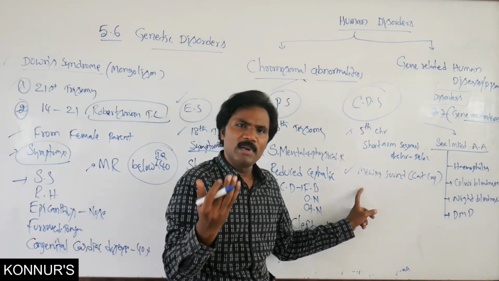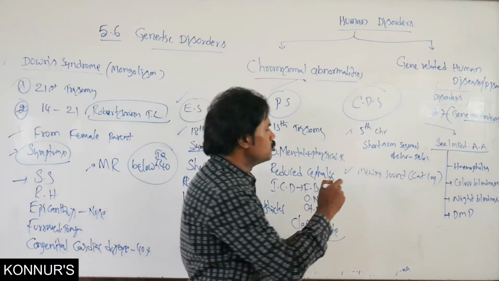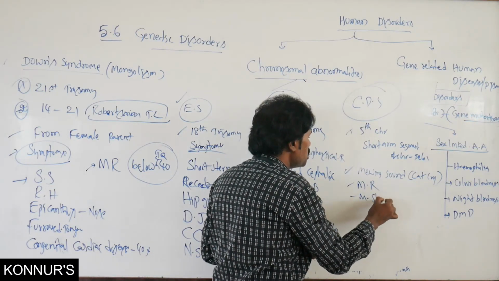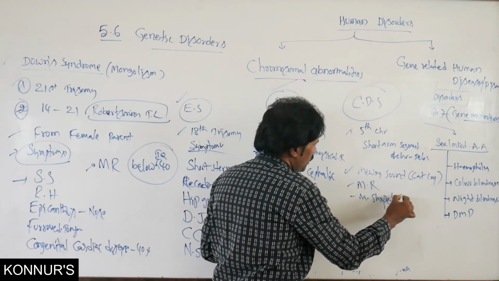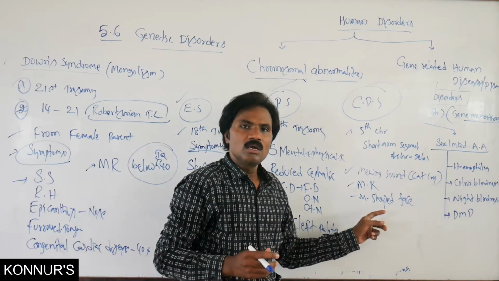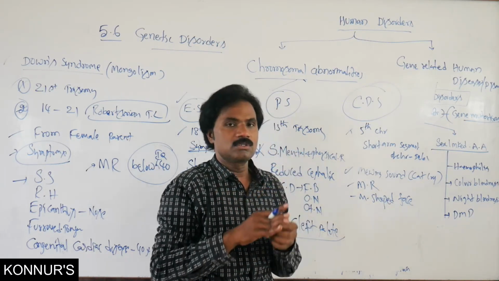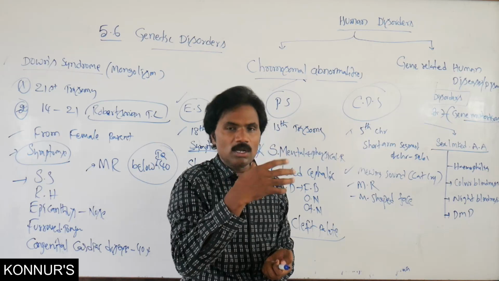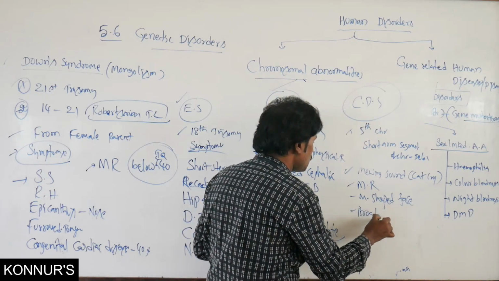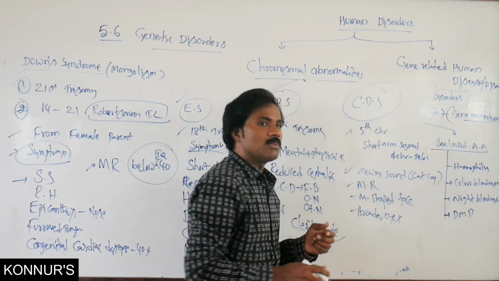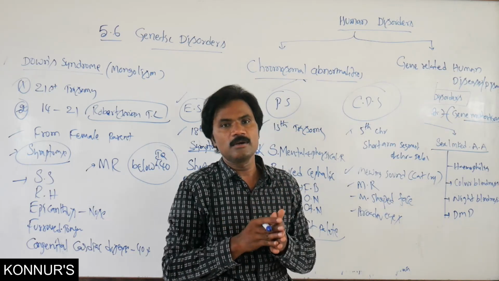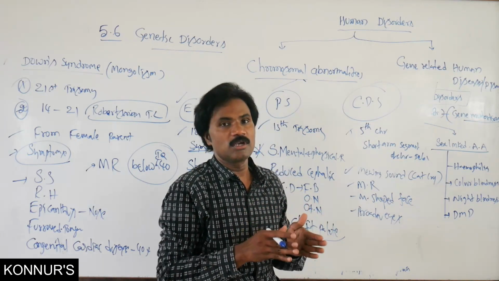Apart from this, there is mental retardation, a moon-shaped face, and the area between the two eyes becomes very broad.